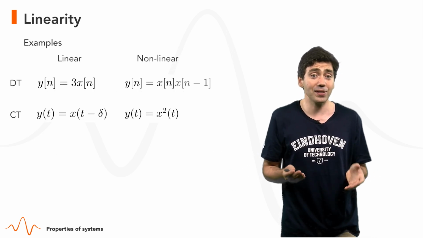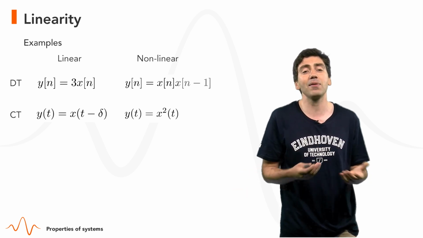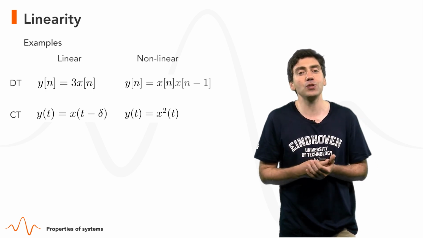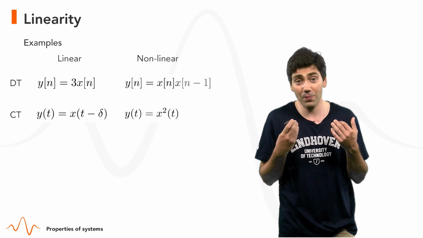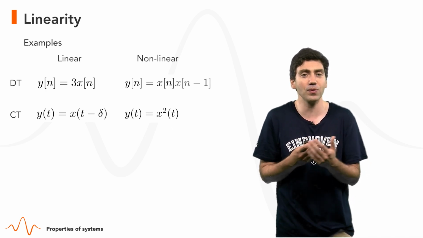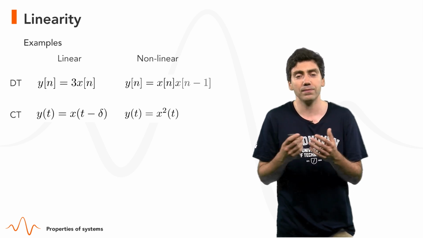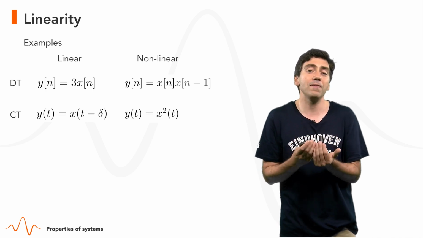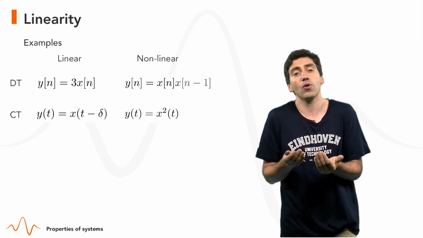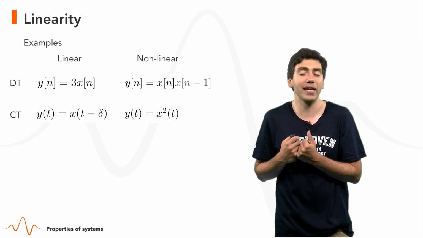Some examples of linear systems in discrete time are, for instance, a multiplication by a scalar, and in continuous time, a delay. You can check that indeed these two systems are linear by checking the properties. For instance, if you multiply x of n in the first discrete time system by a scalar, let's say 5, the output will be 15 times x of n, which is nothing more than 5 times the previous output that you got when you only applied x of n.